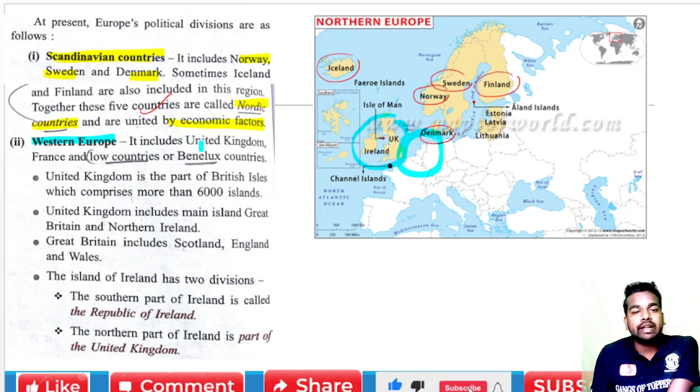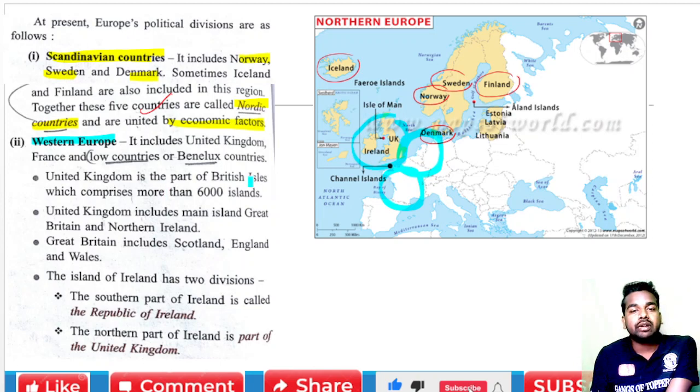So it includes the United Kingdom and France. Here is France, and the Benelux countries. So we are talking about Western Europe. It includes the United Kingdom, then France, and the Benelux countries.